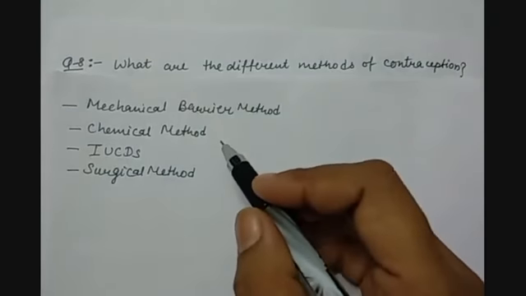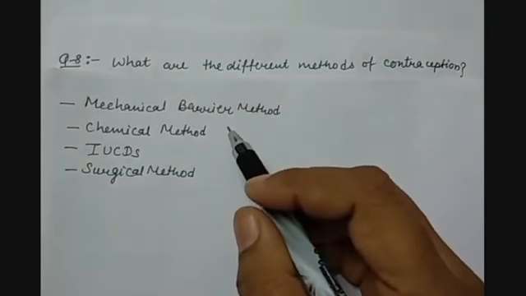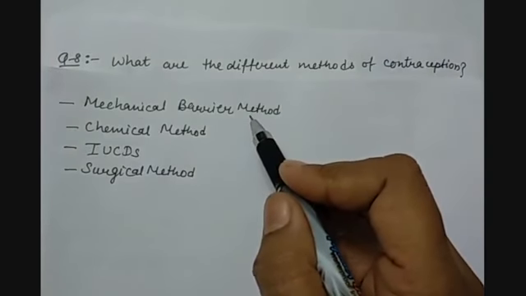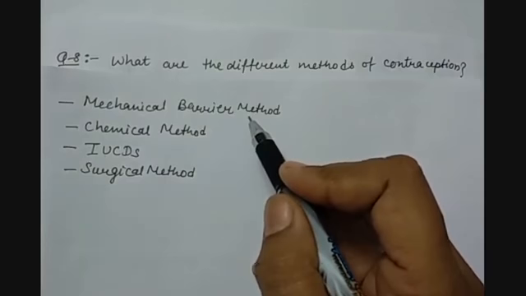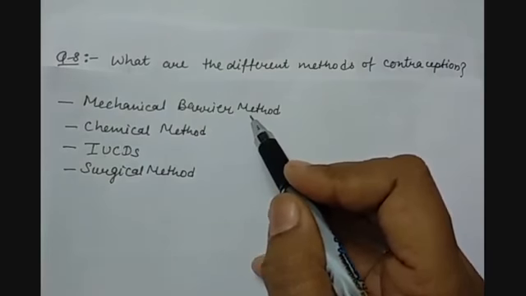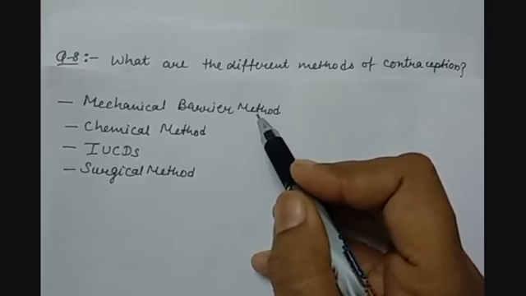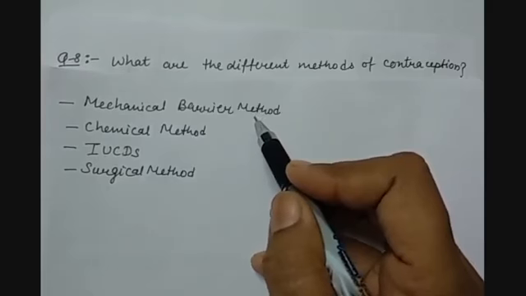So in the mechanical method, some physical devices are used so that unwanted pregnancies can be avoided. Here we can have the example of condoms, diaphragm or cervical cap.